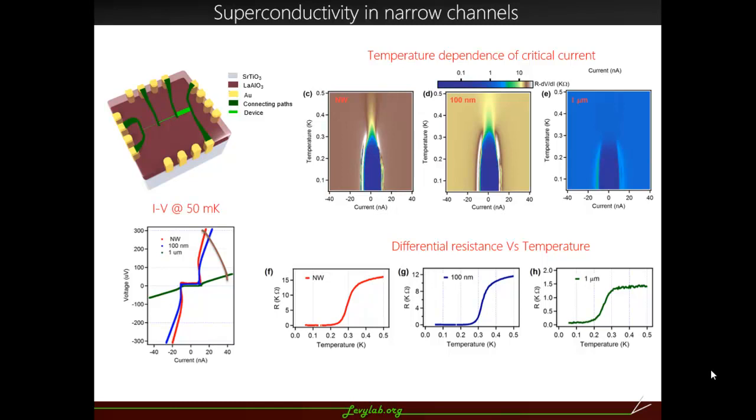Below is the differential resistance obtained near zero current bias, and you see a clear superconducting transition in all 3 sections. If you look carefully, the superconducting critical temperature is lower for the 1 micron section, and it also has a finite resistance state even in the superconducting state. But interestingly, for the nanowire and 100 nanometer sections, we could see almost zero resistance in the superconducting state.